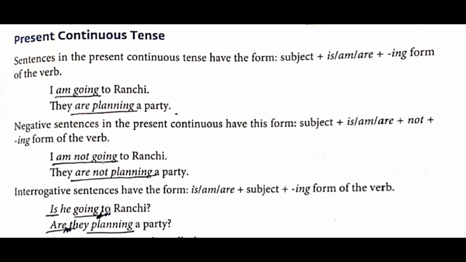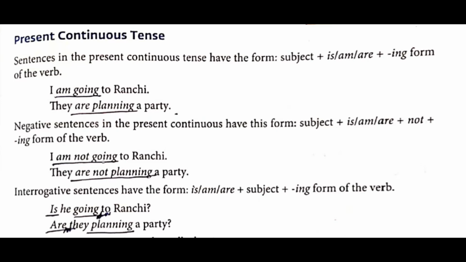Interrogative sentences have the form, that is am, are plus subject plus ing form of the verb. Interchange of the verb is there. So their positions change. Like your statement was, he is going to Ranchi. Your question should be, is he going to Ranchi? So here is is the helping verb, and going to, that is the going to form, is of the future tense only. Keep in mind. So here going is what? Present continuous tense.